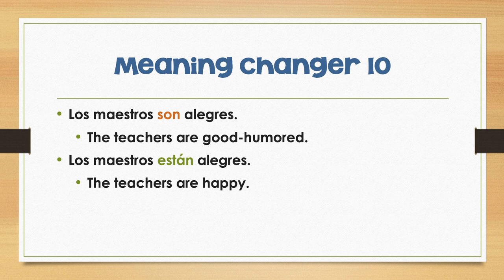Then we can use some other personality words like alegre, for example, but this could be used with almost any personality trait. If we use that with ser, that means that that's their long-term personality. And if we use it with estar, it means they're temporarily acting that way today. So for example, alegre means happy. So if I say los maestros son alegres, that means the teachers are good humor. They're always in a good mood. If I say los maestros están alegres, that means the teachers are happy today. Maybe we're getting out early or something.